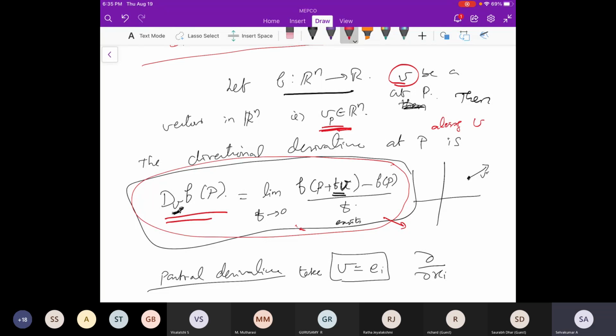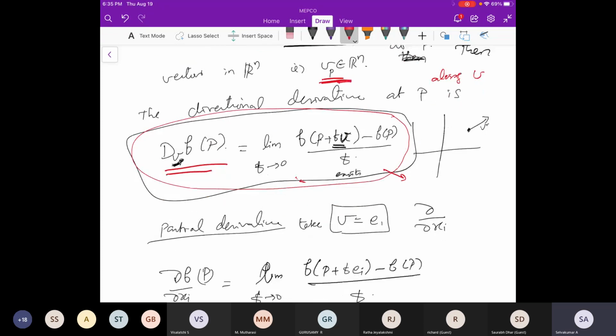This is a kind of partial derivative, which we have already used, as we usually define in complex analysis. Actually, the partial derivative is a particular case of the directional derivative, where the vector V is the same as e_i. Usually in the vector space Rn we take the e_i, meaning the direction of the x-axis, y-axis, z-axis, whatever axis you have, with magnitude one. Then we can do this.